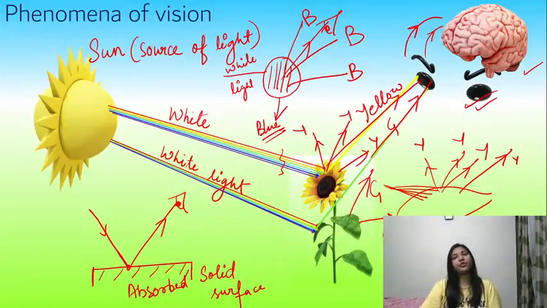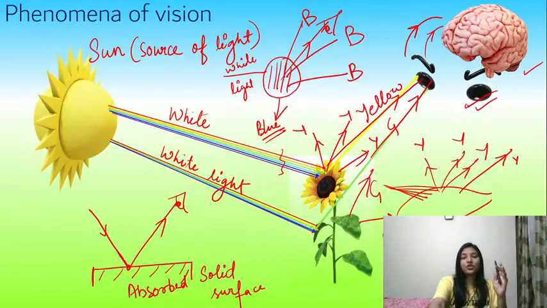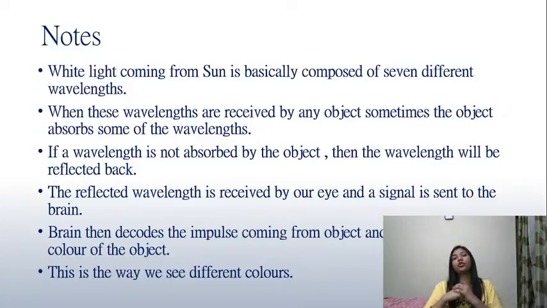This one is blue in color. And that's how we perceive things around us. We understand the colors around us. So moving forward, this is the summary of the whole process.